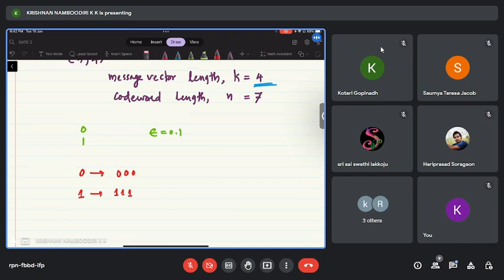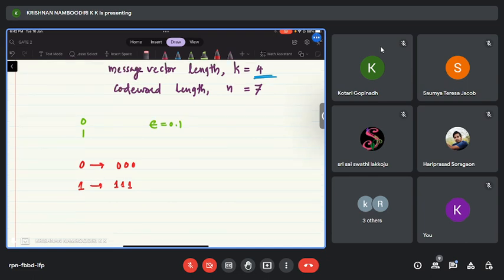Okay. So if I transmit 0, 0, 0, forget about 1, 1, 1 for the time being. If I transmit 0, 0, 0 3 times over the channel, what are the possible outputs, or what are the possible received binary vectors?